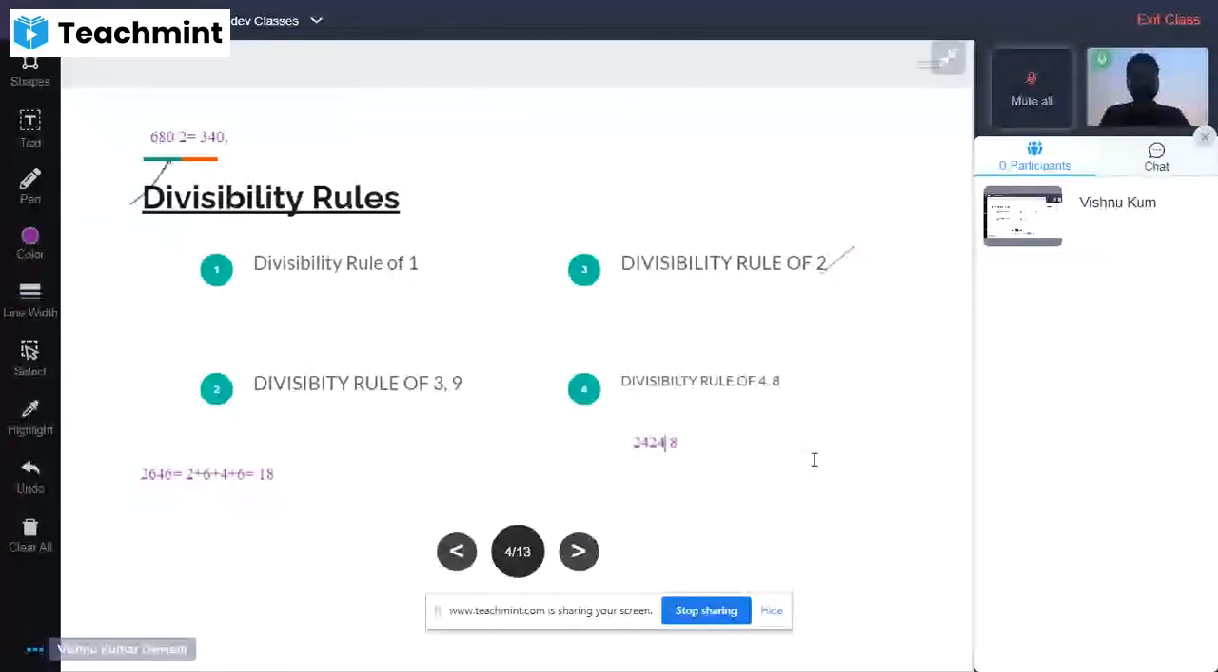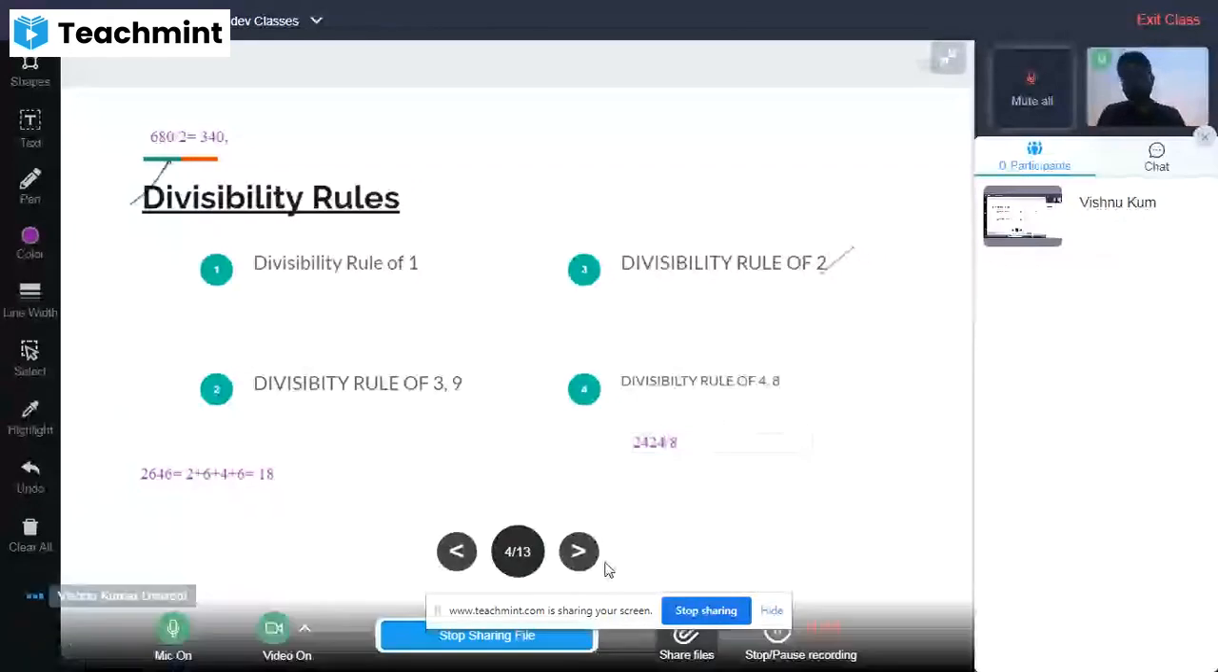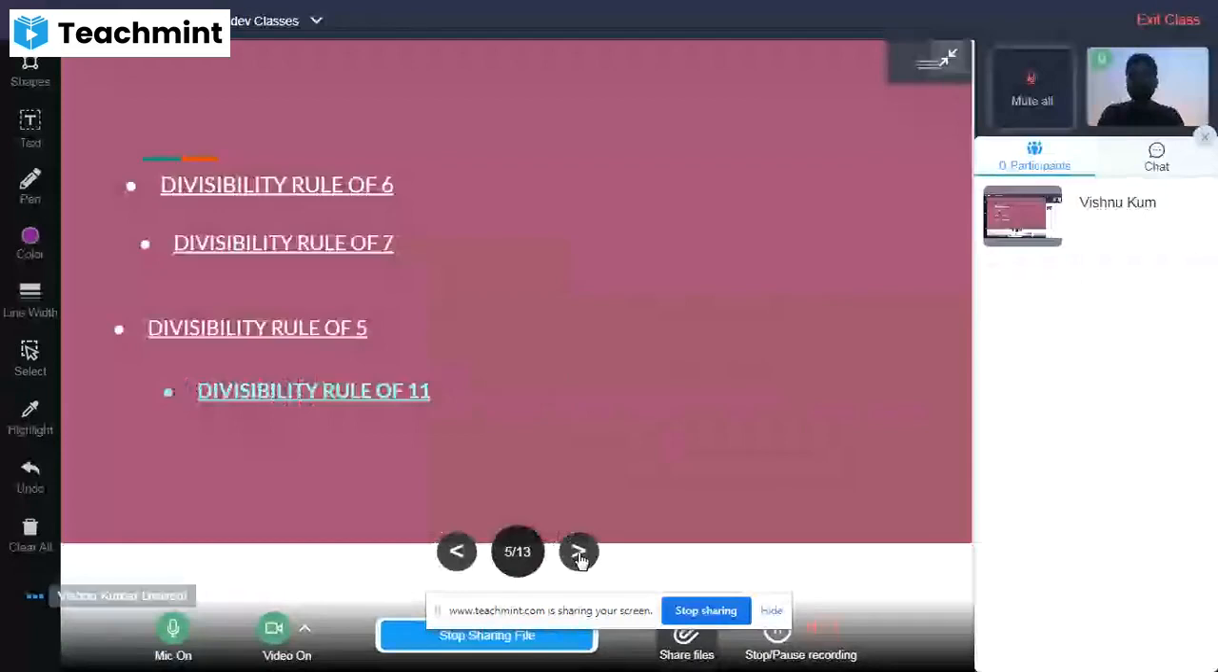Alright, so we have just discussed the divisibility rule of 4. In that case, we check the last 2 digits, but in the case of 8, we have to check the last 3 digits, whether they are divisible by 8 or not. If so, the number will be completely divisible by 8. If not, it will not be completely divisible by 8. Going to the next slide, we will discuss the remaining divisibility rules.